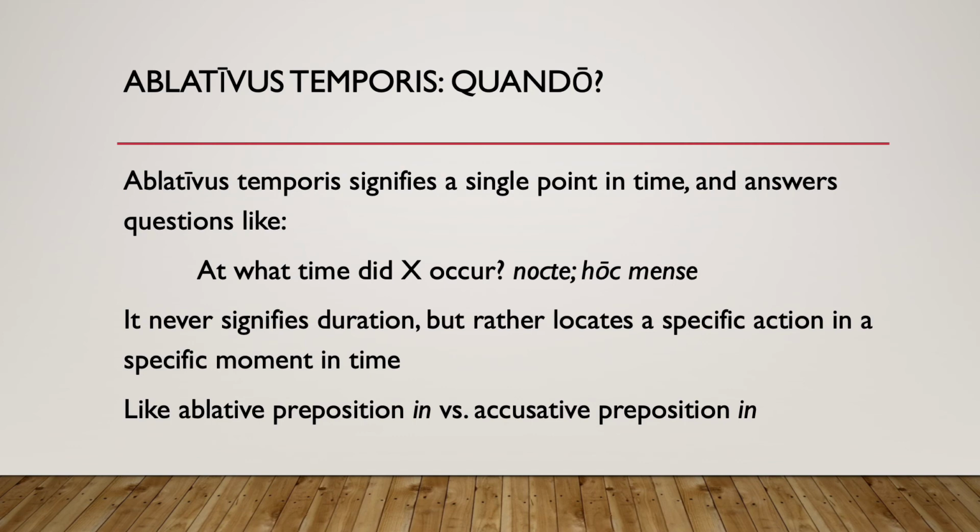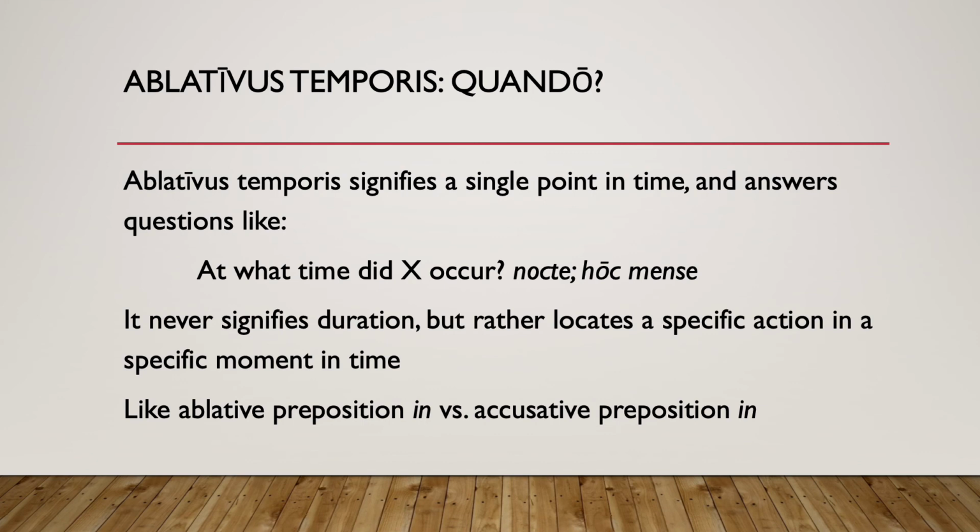And so it occurs once in this month, and we use a singular idea, hoc mense, in this month to express that. It doesn't occur over multiple different months, right? Okay, so the ablative of time never signifies duration, but always locates an event or an action in a specific point in time, a specific moment, or within a specific frame of reference, like a month.